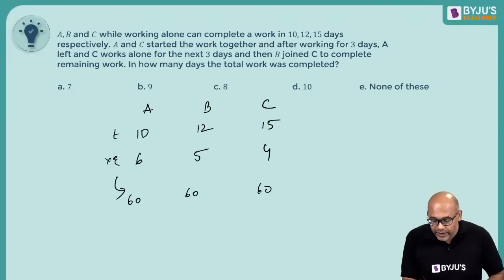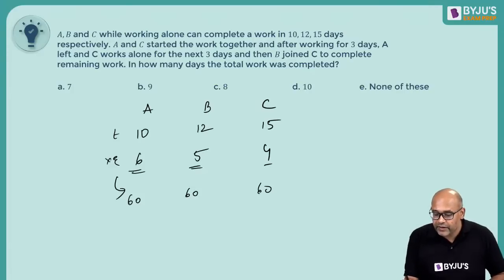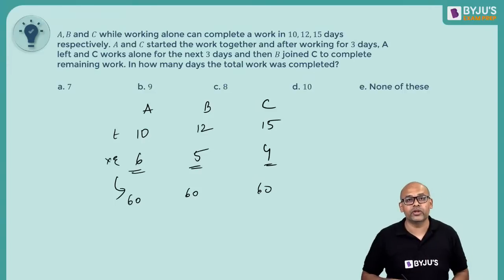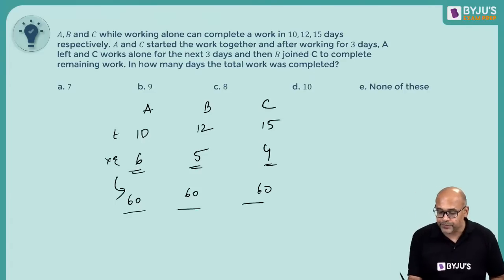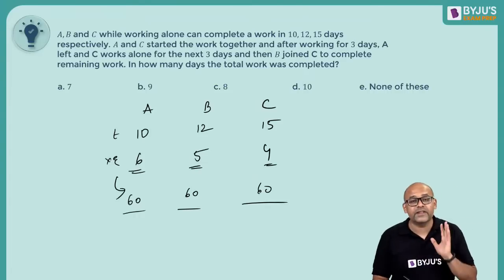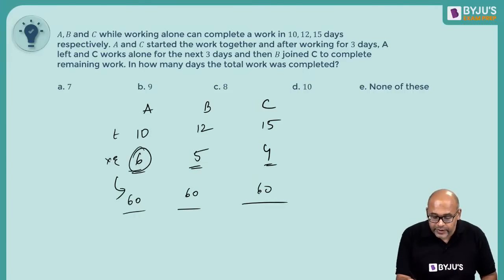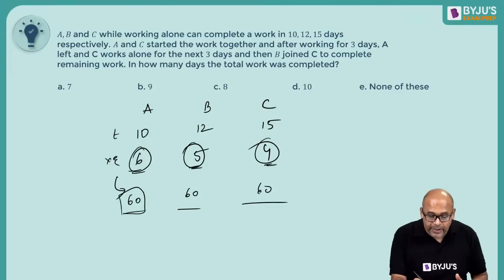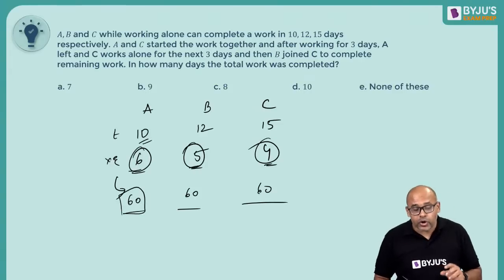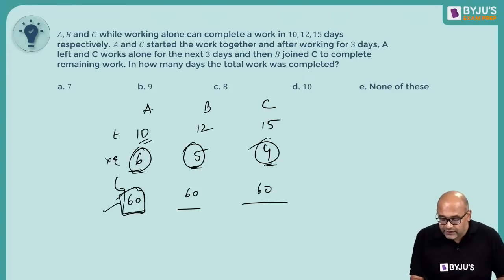Okay, so let's go ahead. What did I do? So this is 6, 5, and whenever times are given to you, to find the efficiency the best thing you can do is take the LCM. The LCM of these three numbers is very quickly 60. So you get your efficiencies, because LCM divided by the time is your efficiency. This is the work that needs to be done.